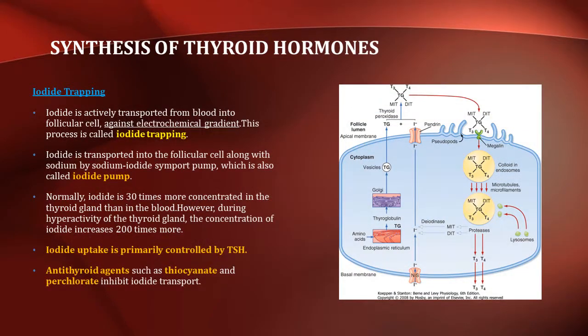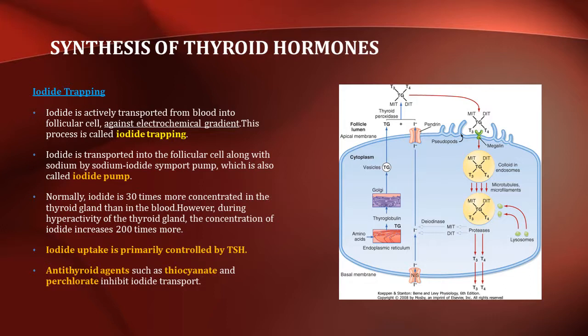Moving on to the iodide trapping, iodide is actively transported from the blood into the follicular cell against the electrochemical gradient. This process is called iodide trapping. The iodide is transported into the follicular cell along with sodium by sodium iodide symport pump, which is also called iodide pump. Normally, iodide is 30 times more concentrated in the thyroid gland than in the blood.